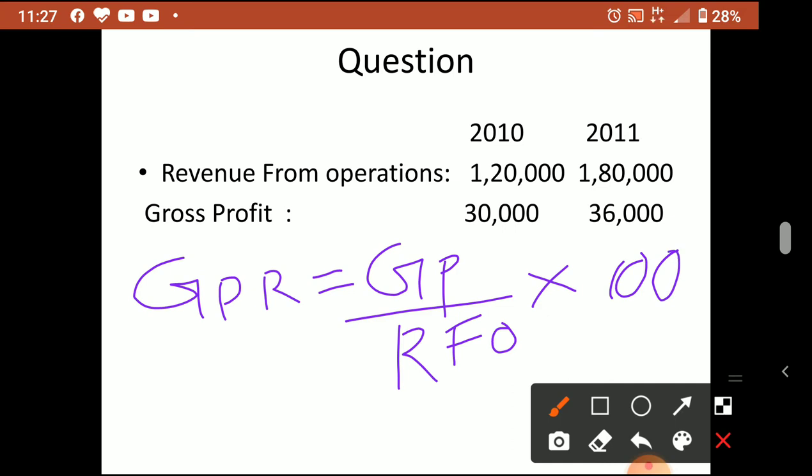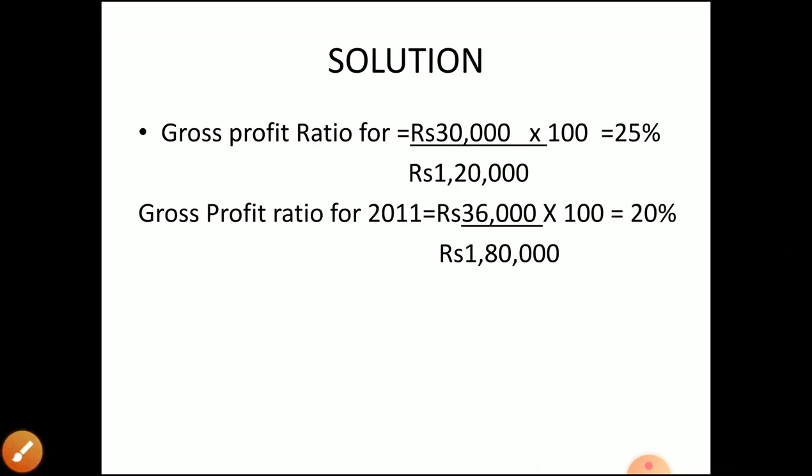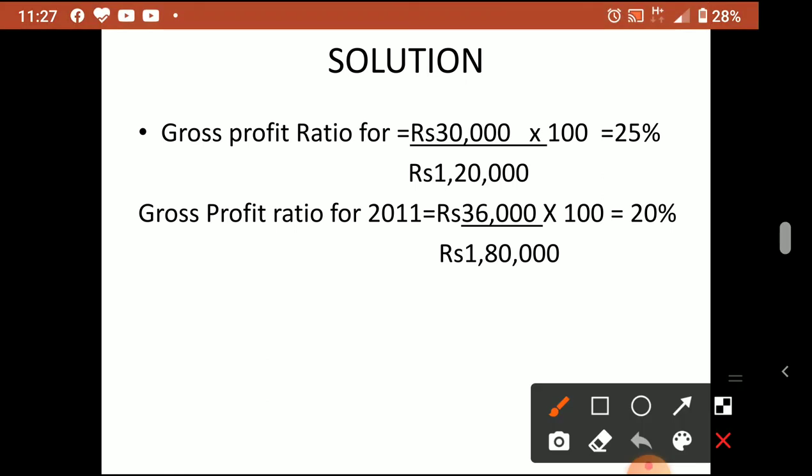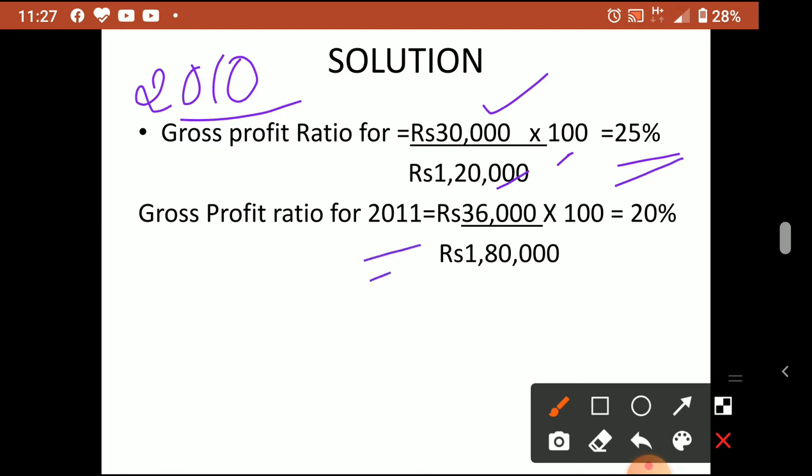Here revenue from operation and gross profit are given. Calculate 2010 separately and 2011 separately. For 2010, 30,000 gross profit divided by 1,20,000 into 100 gives 25%. For 2011, 36,000 upon 1,80,000 into 100 gives 20%. So even though sales and gross profit increased, the gross profit ratio is only 20%.